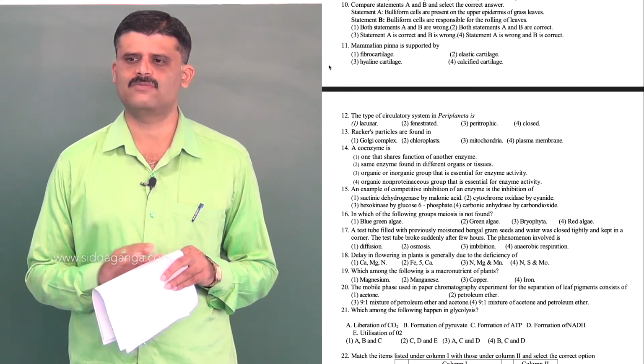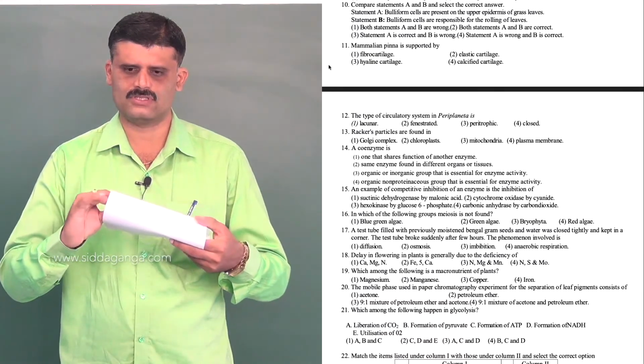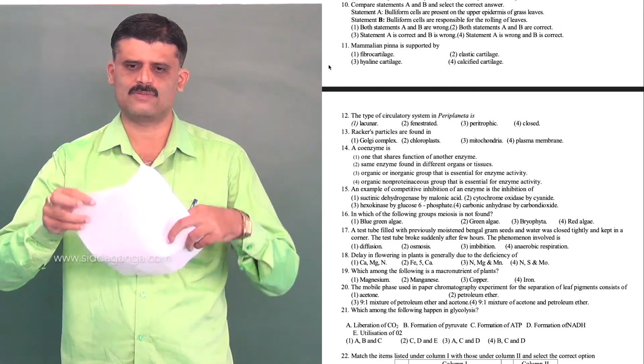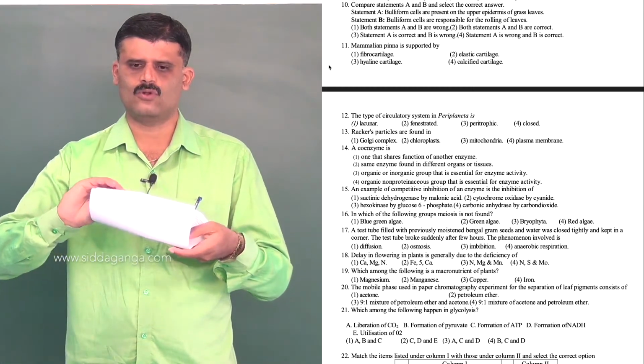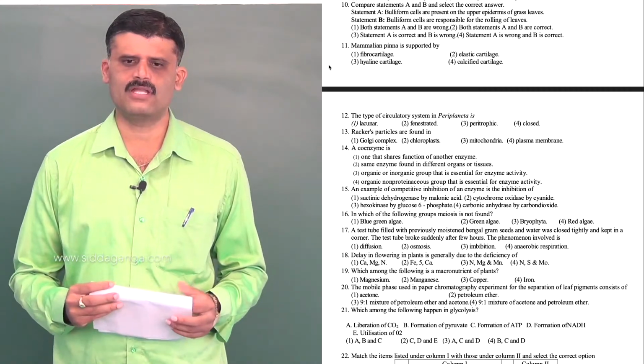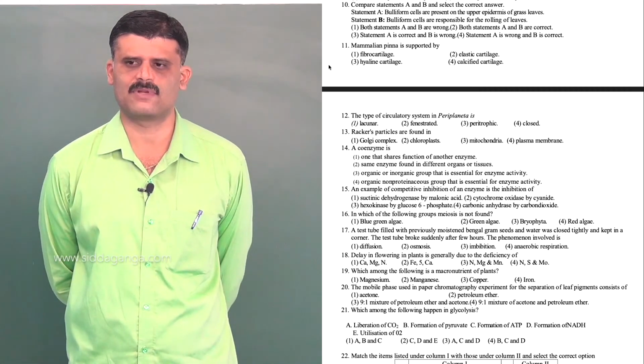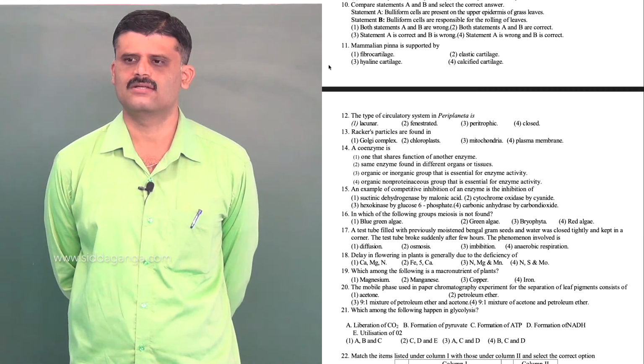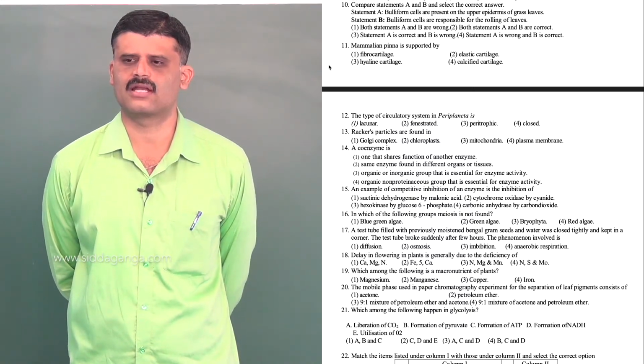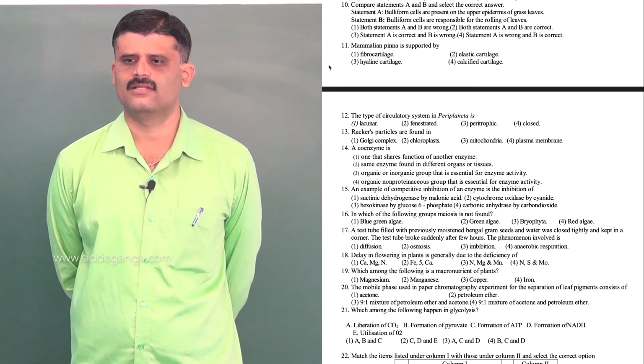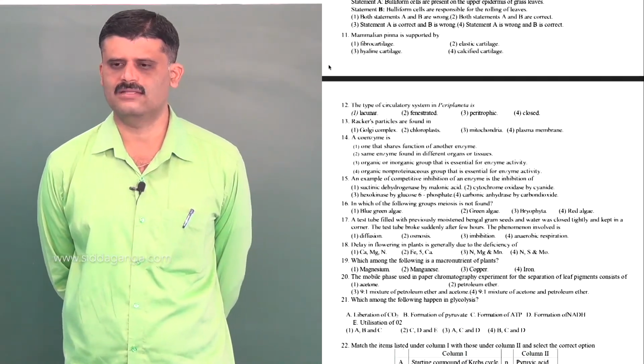Bulliform cells are responsible for rolling of leaves. Leaves will roll like this. So expanded leaves will roll. Why will they roll? To prevent excess transpiration. So that is also correct. So both statement A and B are correct. Option 2.